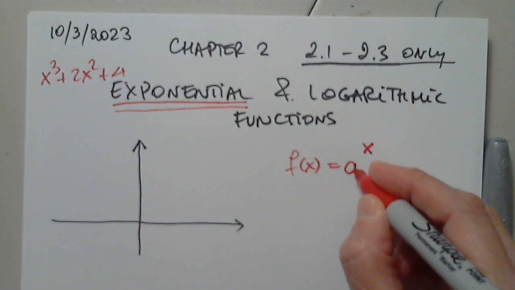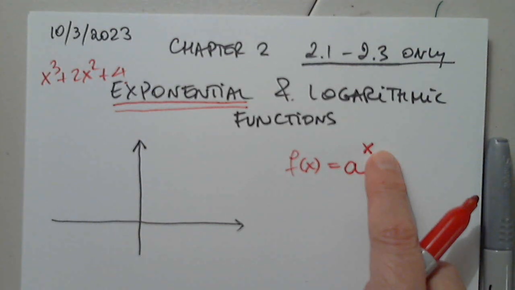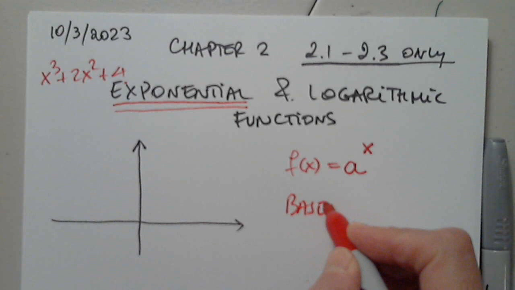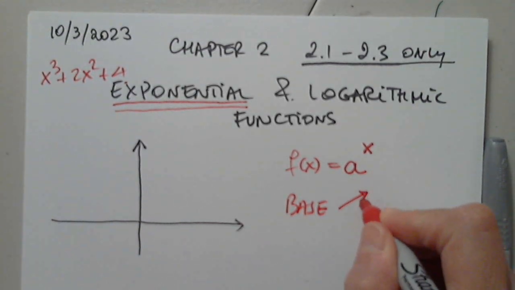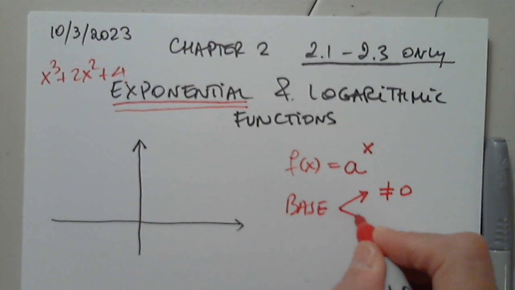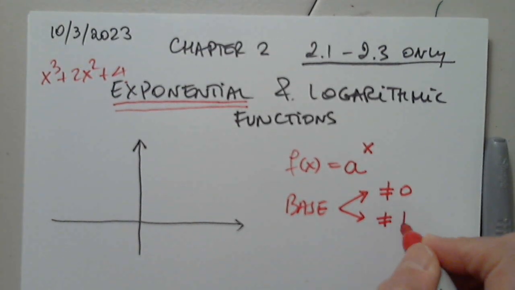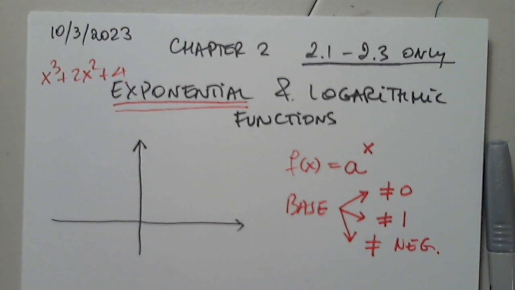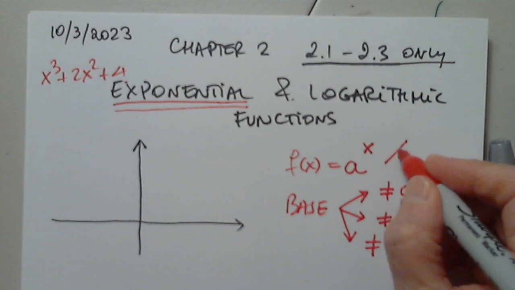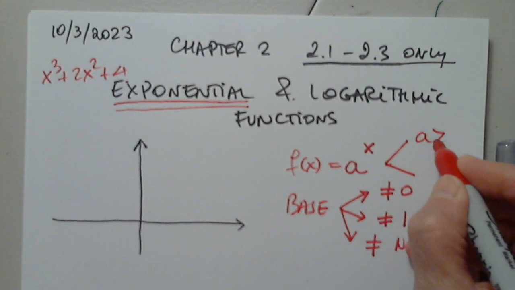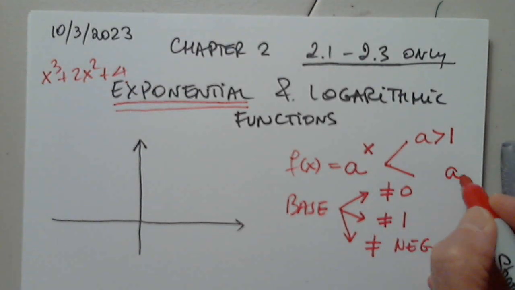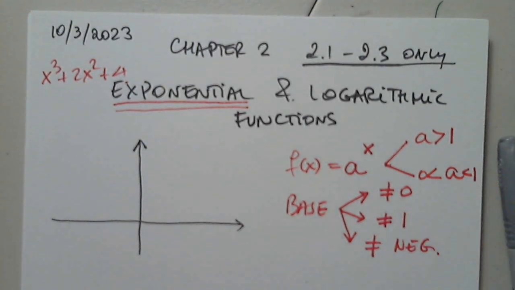So the general case is a base raised to power x. But there are restrictions for this base. So the base must be not 0, must be not 1, and it cannot be negative. Well, what can it be? Okay, so there are 2 options for a. A could be either strictly greater than 1, not 1, or tiny, between 0 and 1.